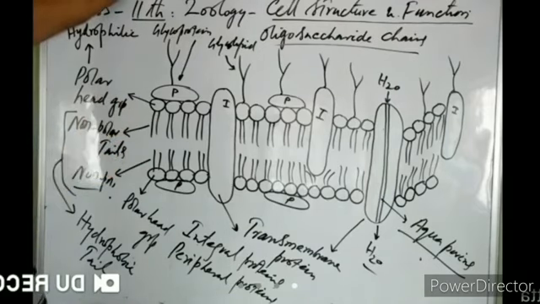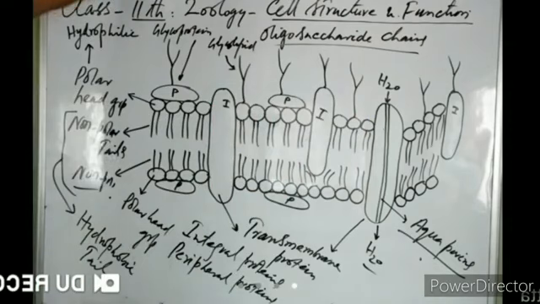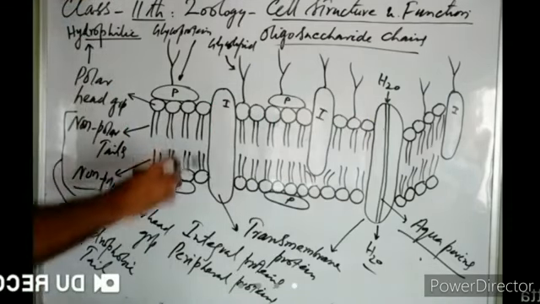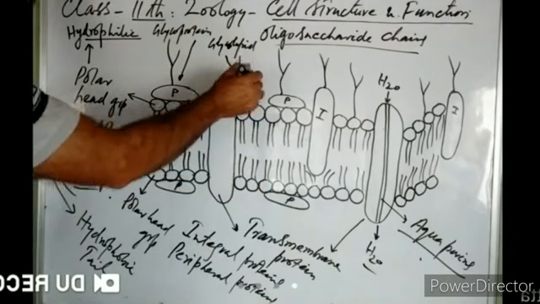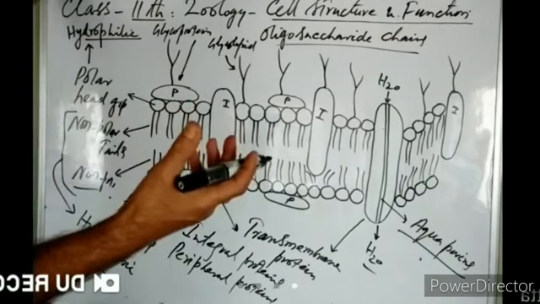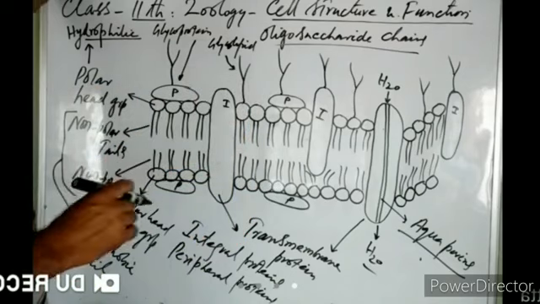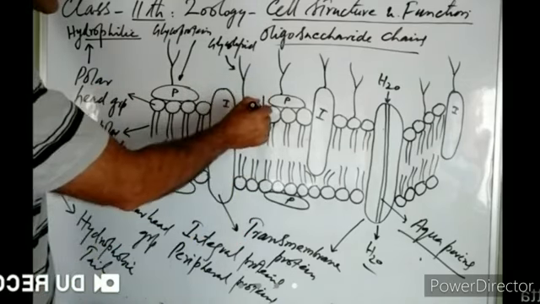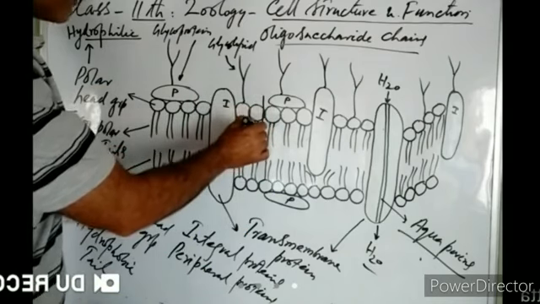If these tunnel proteins or transmembrane proteins had not been present, then water could not pass through the lipid bilayer, because the lipid bilayer has hydrophilic head groups but hydrophobic tails which are concealed inwards. Polar head groups may allow the water molecule to pass, but the non-polar tails will repel it back.